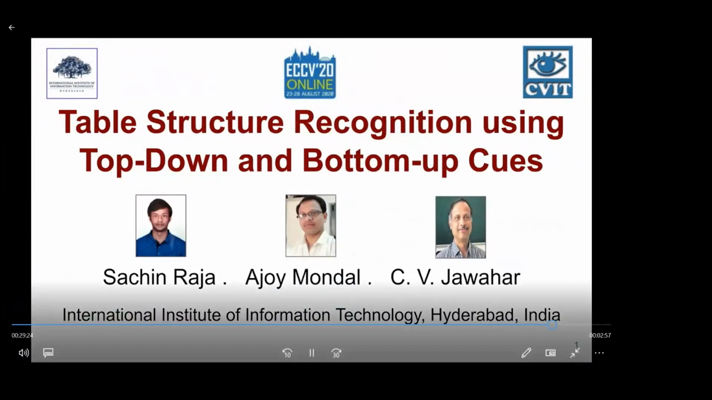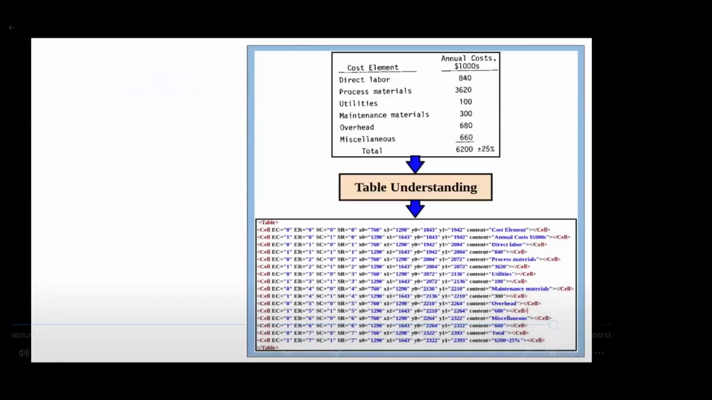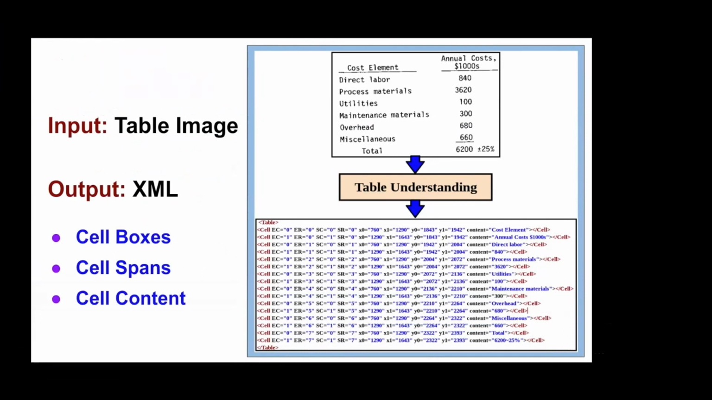Table structure recognition using top-down and bottom-up queues was published in ECCV 2020. Given the table image, the aim is to encode it according to a predefined XML, which includes coordinates, row-column spans, and content for every table cell.